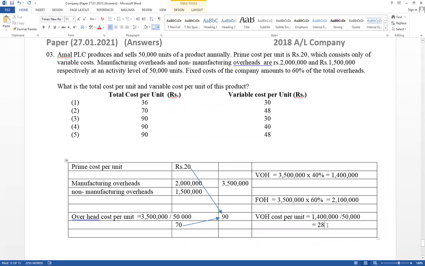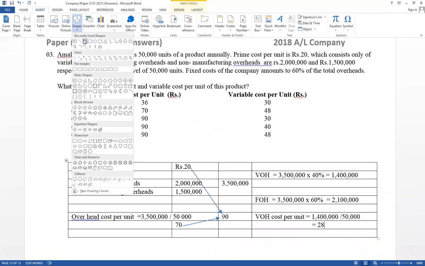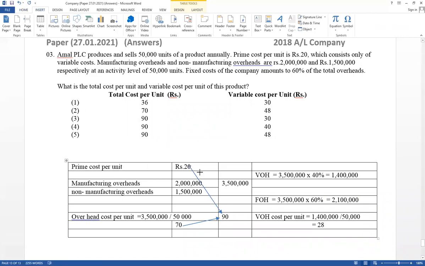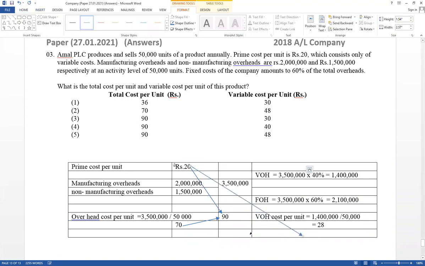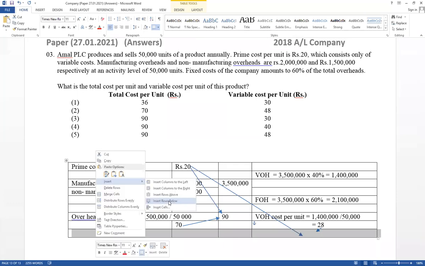Now the variable cost per unit. Think about this one: this is the prime cost, which is variable, and this is the variable overhead, which equals 28. Therefore, think about the variable cost per unit.